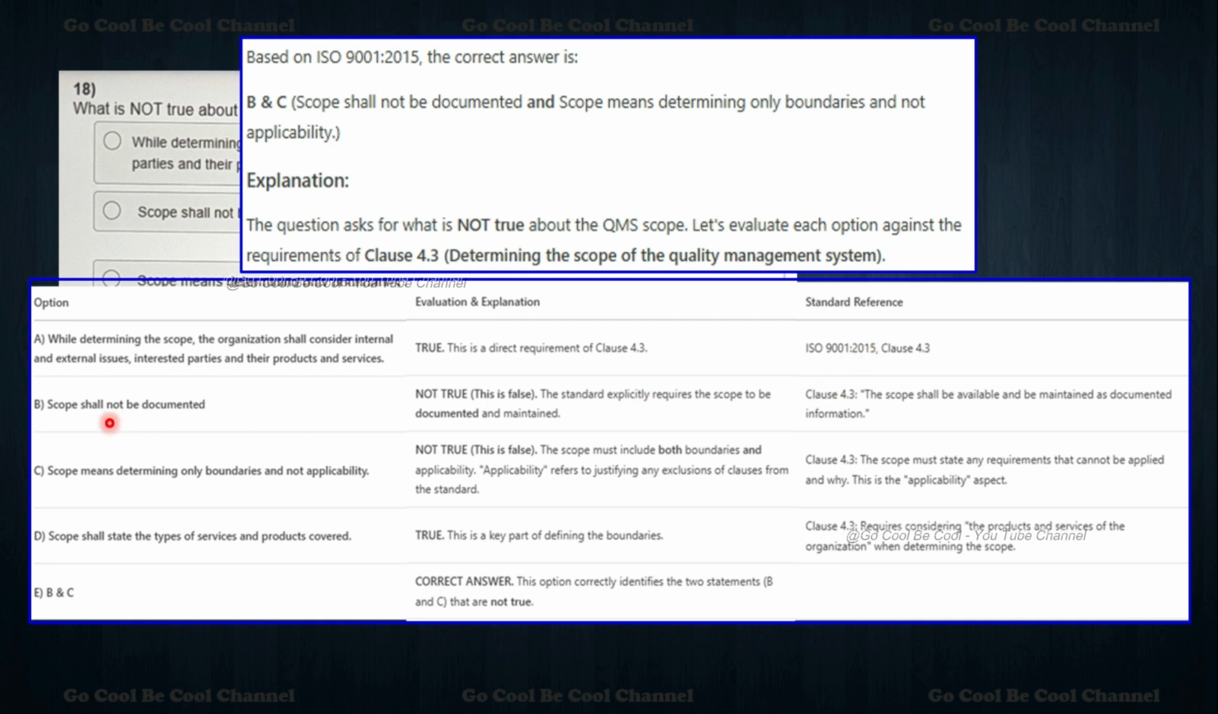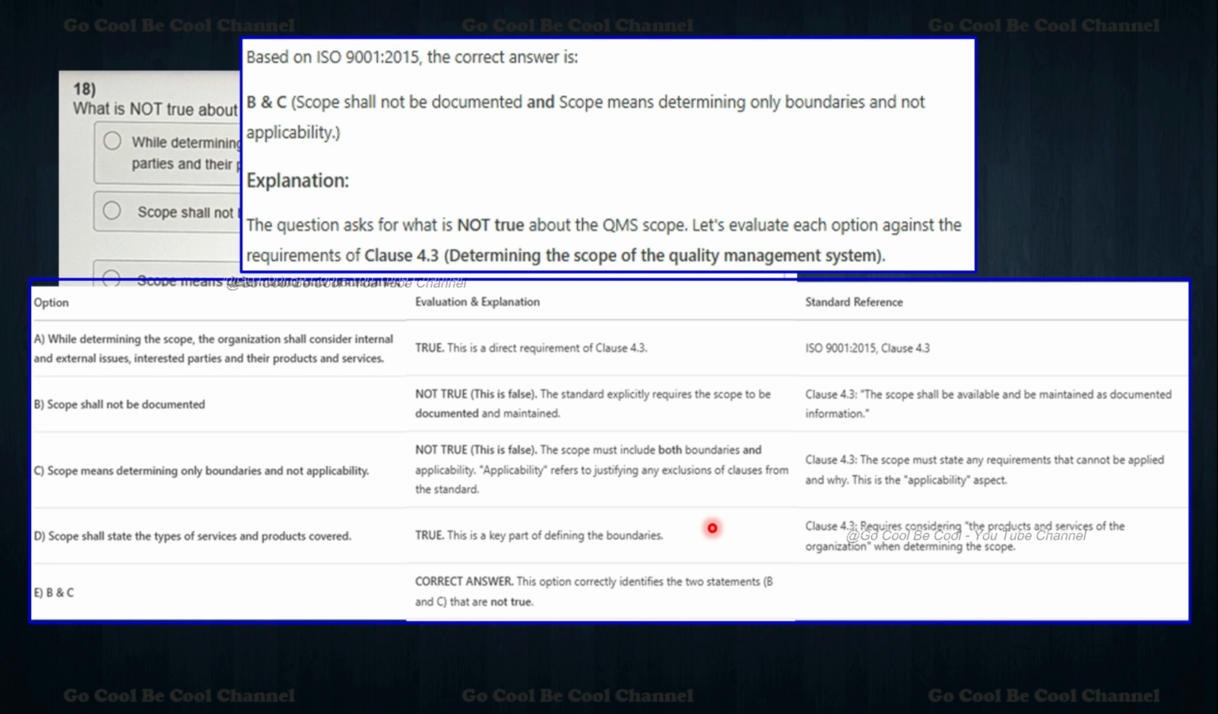Scope shall not be documented. Not true. This is false. The standard explicitly requires the scope to be documented and maintained. Scope means determining only boundaries and not applicability. Not true. So this is false. The scope must include both boundaries and applicability. The applicability refers to justifying any exclusions of clauses from the standard.